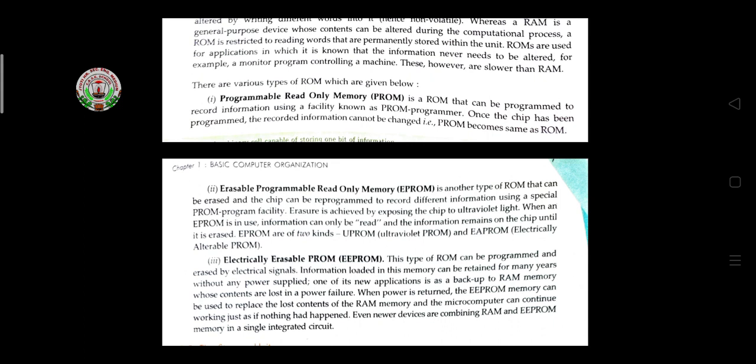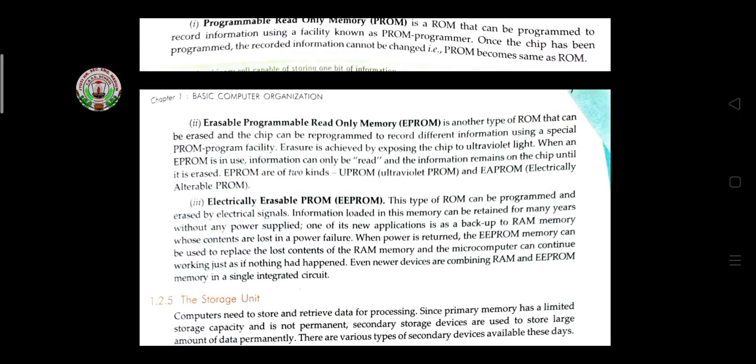If once we write the programs in ROM, in ROM memory, we cannot erase and we cannot edit the data from that ROM memory. Like this, the PROM also works. Then erasable programmable ROM is another type of ROM that can be erased and reprogrammed to record different information using a special PROM facility. Erasable means if you want to erase some data or some programs from part of the ROM, then you can erase it with the help of EPROM.